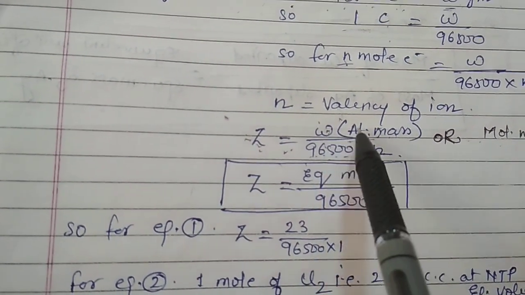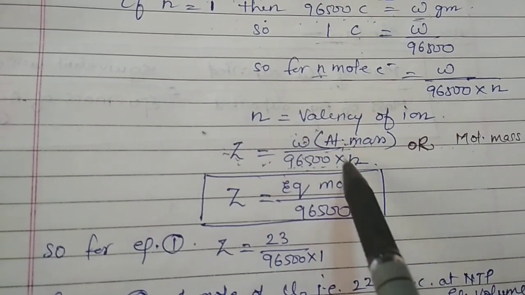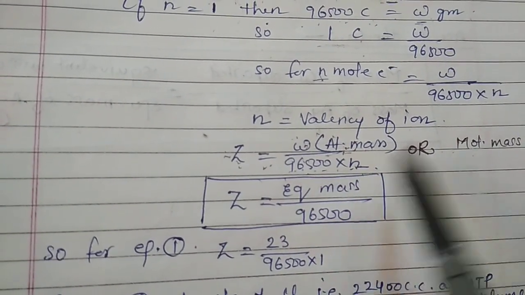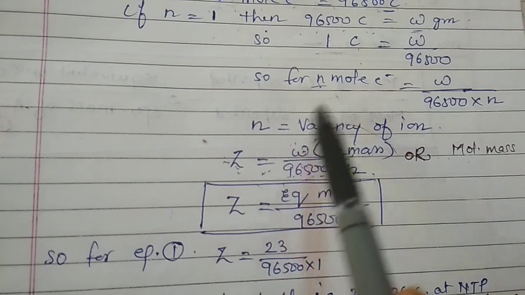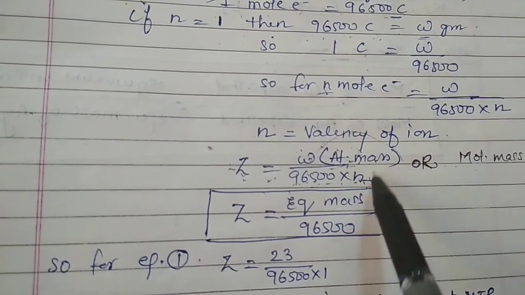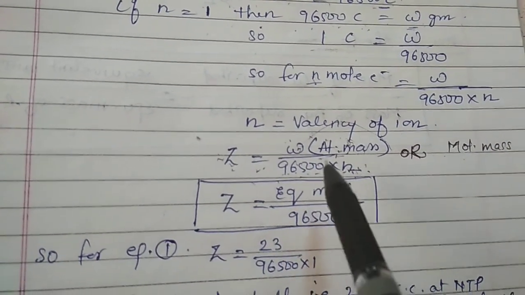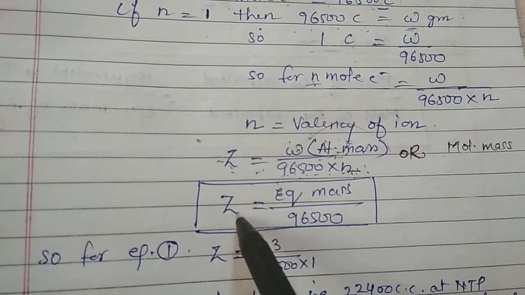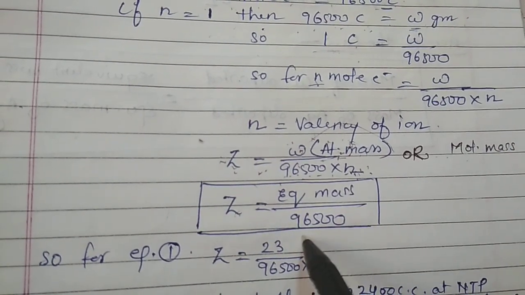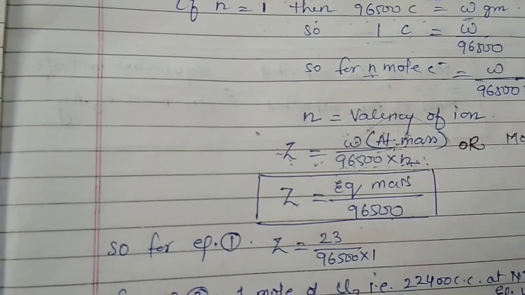Here W, as I have told you, is either the atomic mass or the molecular mass, and atomic mass upon n factor, we have studied in the chapter Solutions, that atomic mass upon n is equal to equivalent mass. We know that. So I may directly write Z is equal to equivalent mass upon 96500.